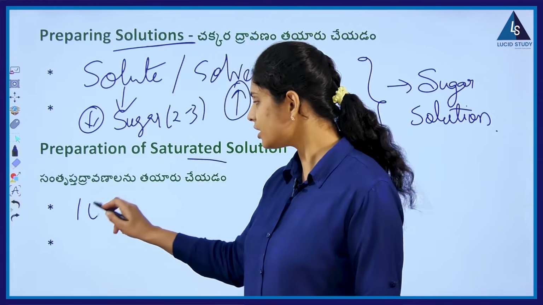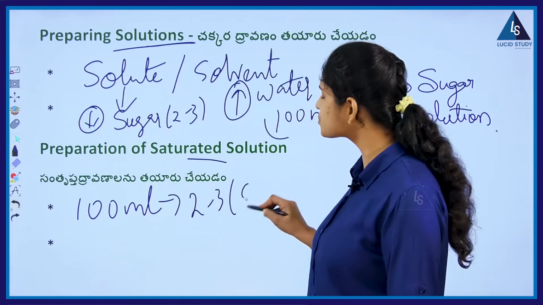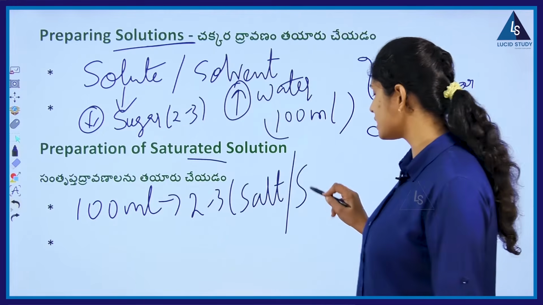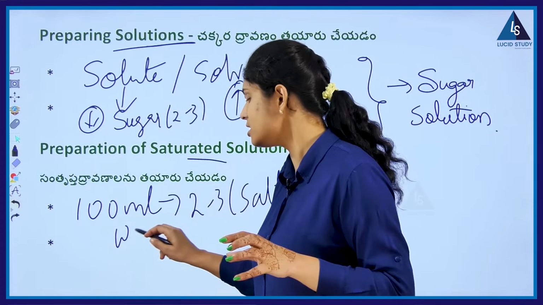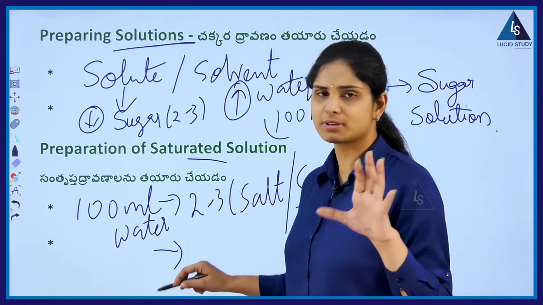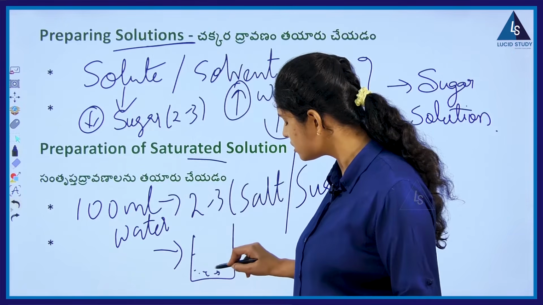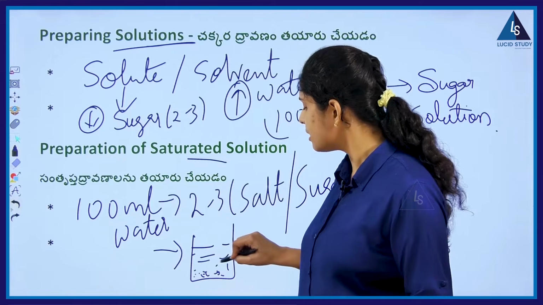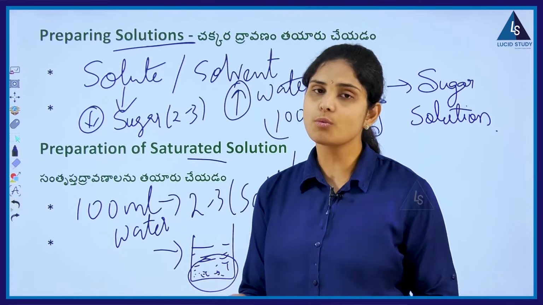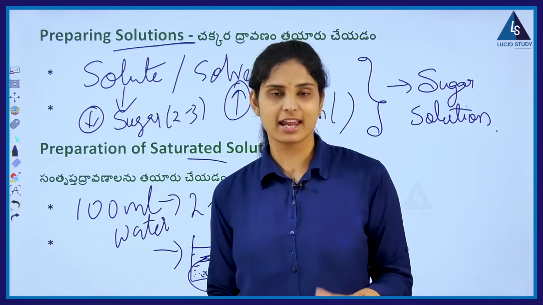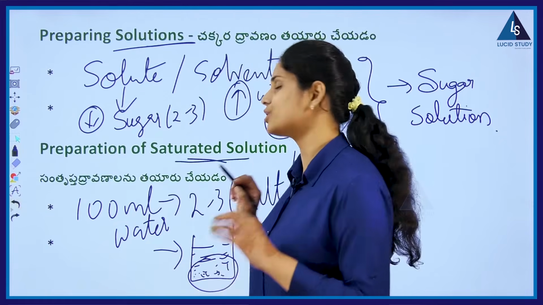Take 100 ml of water and keep on mixing 2 to 3 spoons of salt continuously, or you can take sugar also and go on mixing into this 100 ml of water, such that after some time it reaches a certain point where you can see some crystals of salt or sugar settled in the beaker where you are mixing. Ante enti? Finally, these crystals have no water molecules to get dissolved in. Understand? So eppudaite ilanti point reach avutundo solution, danni manam saturated solution antam annamata.